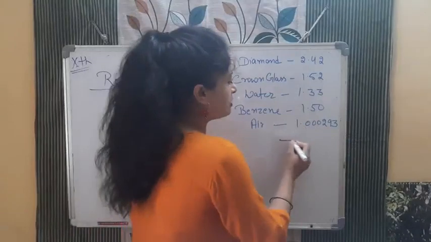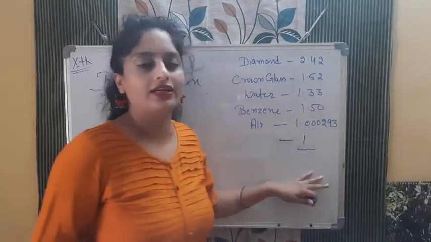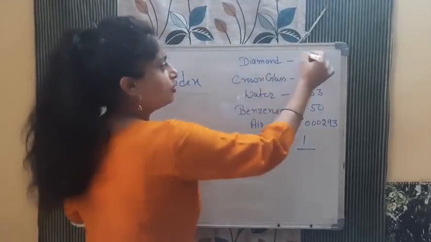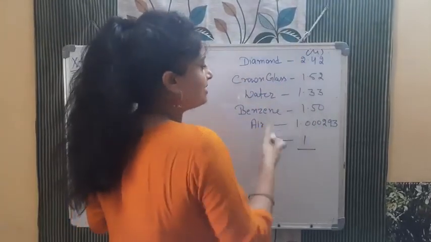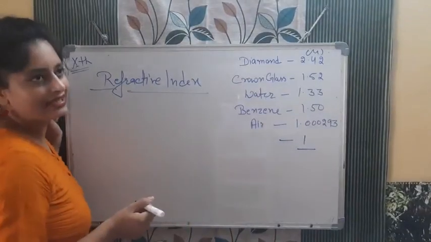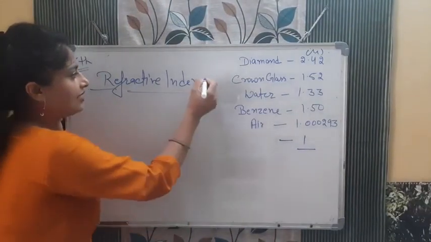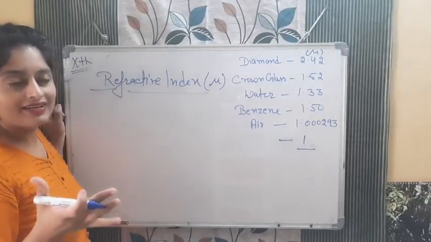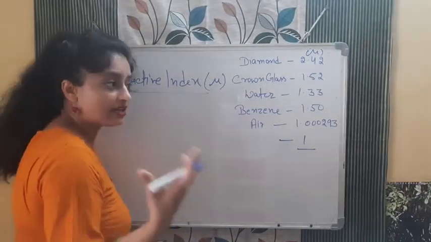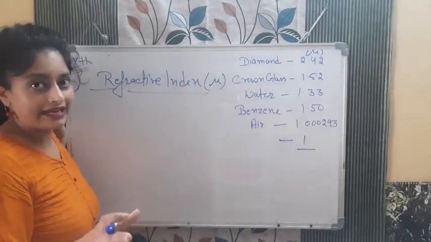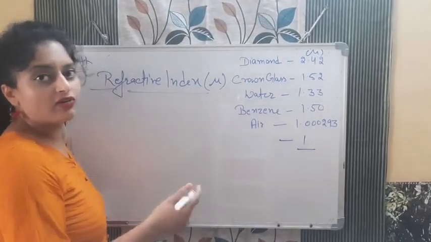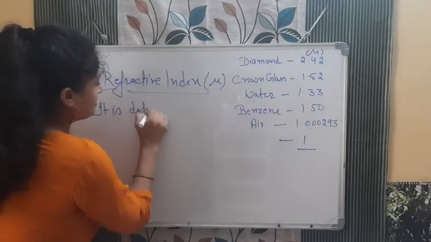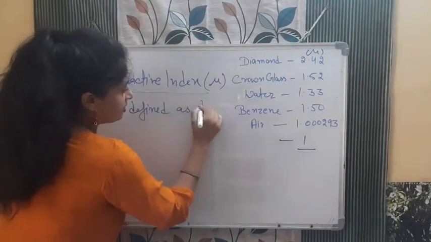So approximately, when we do questions, we will take it as 1, but the exact value is this. These are the refractive index mu values of these mediums. So how will we define refractive index? We write it with the letter mu, and it is the ratio of the absolute refractive index, or we can say refractive index is the ratio of the speed of light in vacuum to the speed of light in that medium.